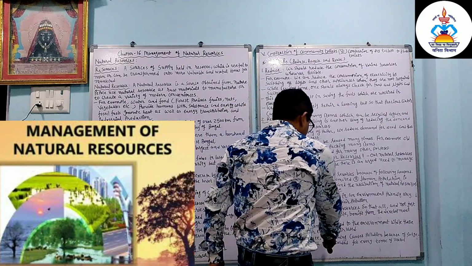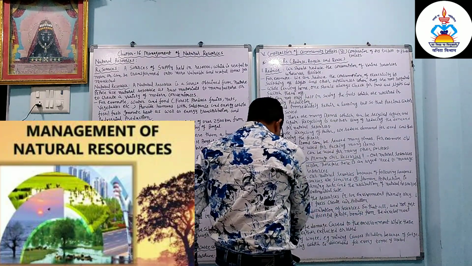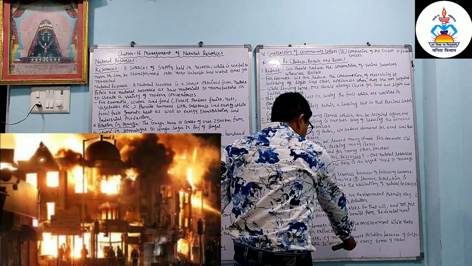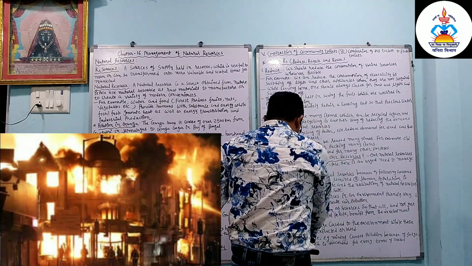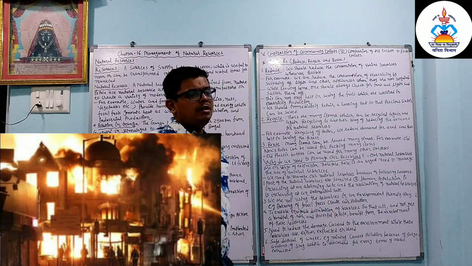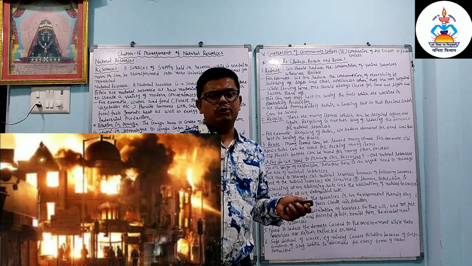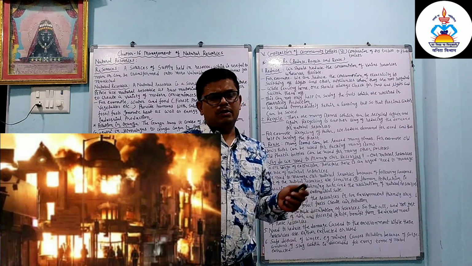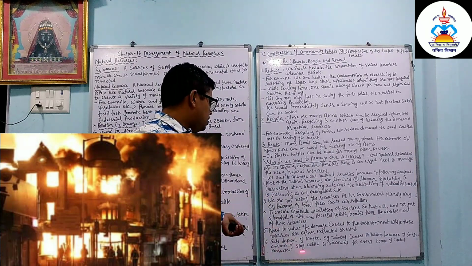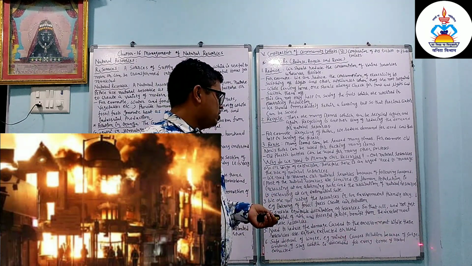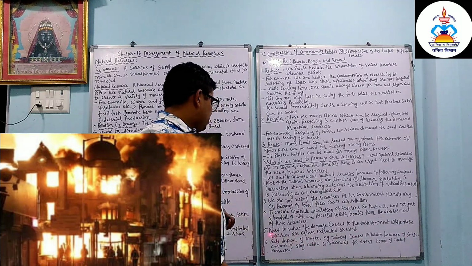Safe disposal of waste. For example, mining causes pollution because of the large amount of slag which is discarded for every ton of metal extracted.